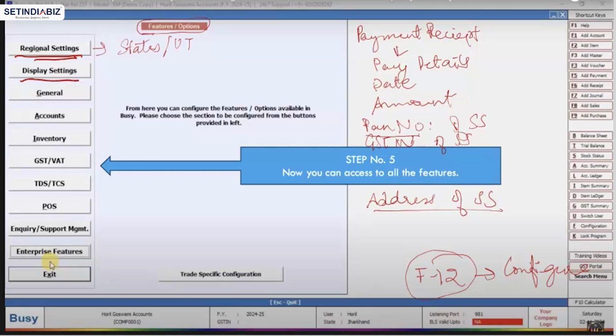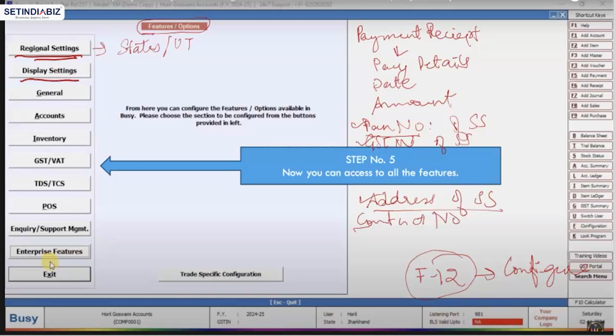Why do we want to have so many details on payment receipts? We want these details so that whenever it is required to make a payment, and we need such information, we can quickly access any of the bills. Contact number, of course. Some people keep it simple. They say payment receipt, only the payment details, amount, and date, and just the contact number, not even the address, not PAN, not GSTIN.